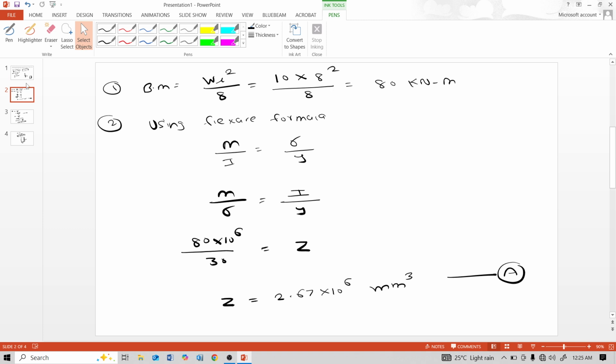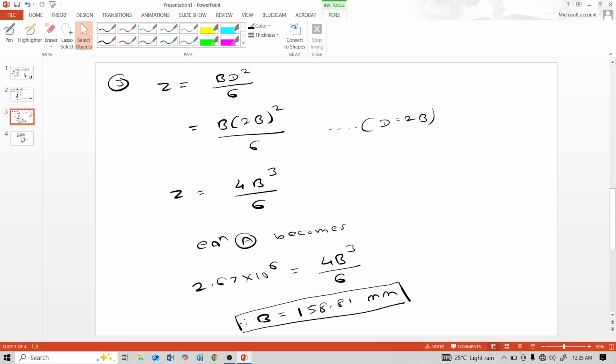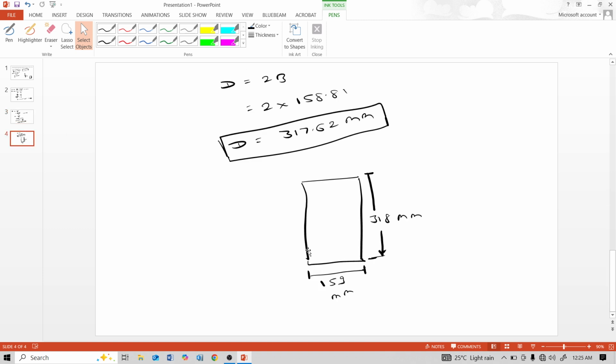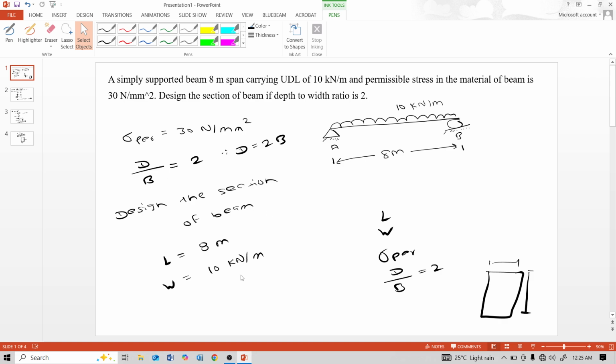And procedure for solving this is first bending moment, then using flexural formula, using sectional modulus, we calculate dimensions for that section. Thank you very much.